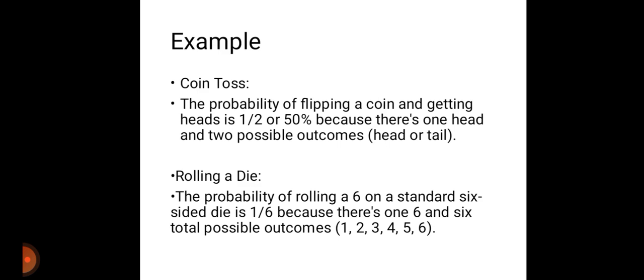For example, coin toss. The probability of flipping a coin and getting heads is 1 by 2 or 50% because there is one head and two possible outcomes, which are head or tails. For example, rolling a die. The probability of rolling a 6 on a standard 6-sided die is 1 by 6 because there is one 6 and 6 total possible outcomes, which are 1, 2, 3, 4, 5 and 6.